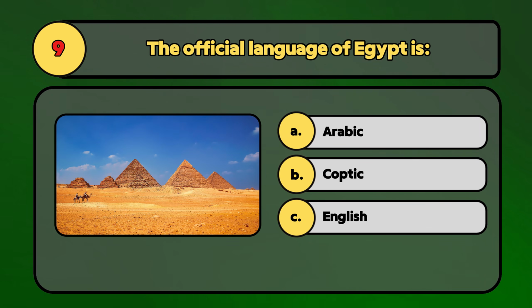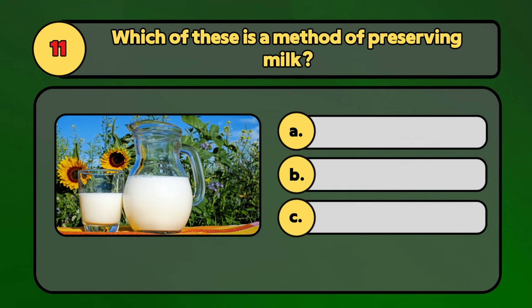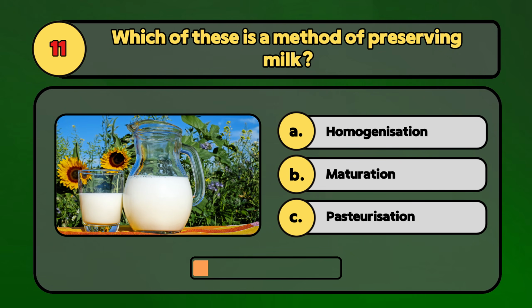The official language of Egypt is Arabic. Which of the images shows a wisent? The wisent, also known as the European bison, is shown in image number 2. Which of these is a method of preserving milk? The method of preserving milk is called pasteurization.